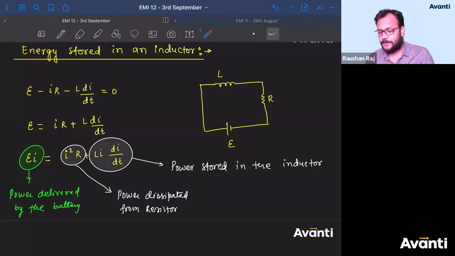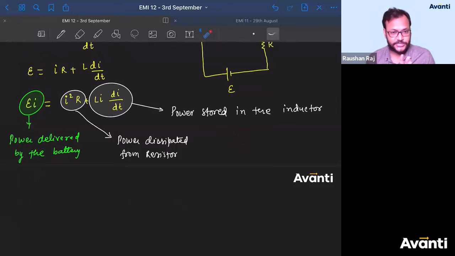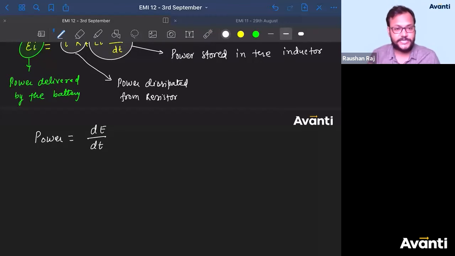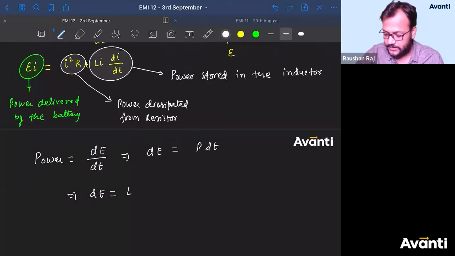Okay, now let us move on to the part where we have to find the energy. Now, what is the definition of power, children? The basic definition is that power is nothing but dE by dt, the rate of energy transfer. So can I say that dE will be equal to P into dt? So if I write dE, a small instantaneous energy, then P will be L i di by dt into dt.